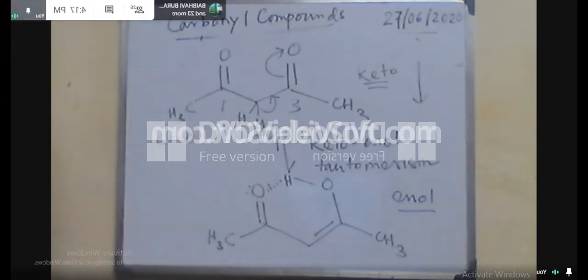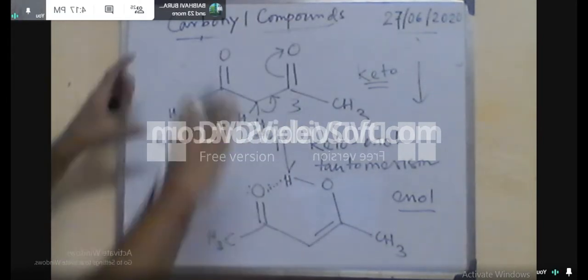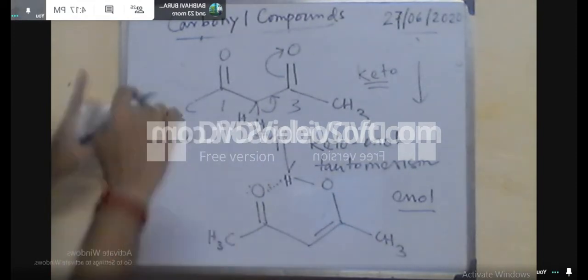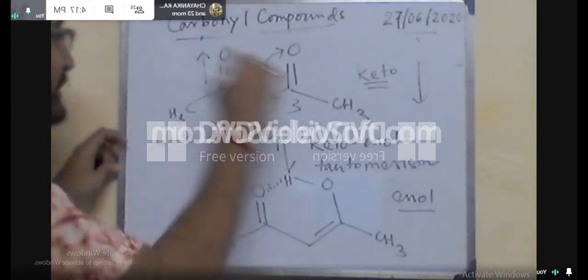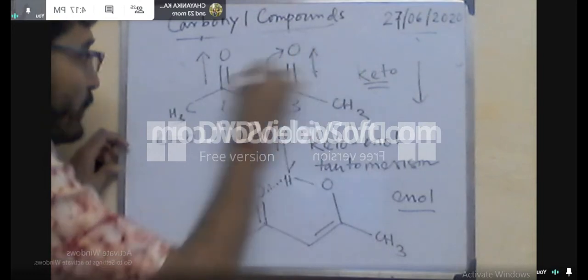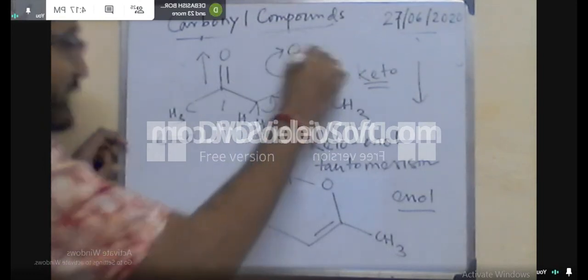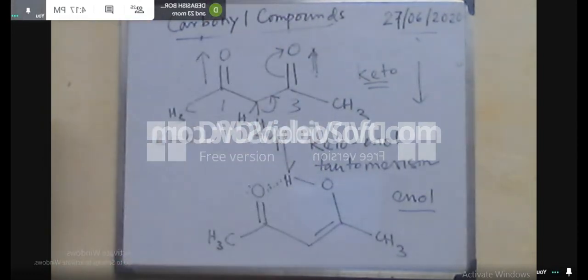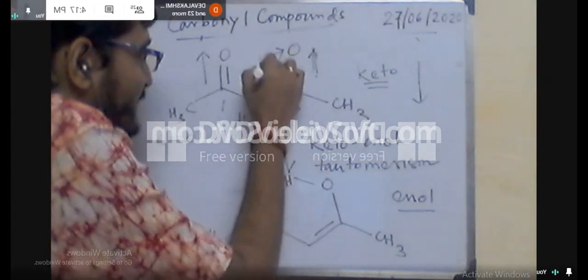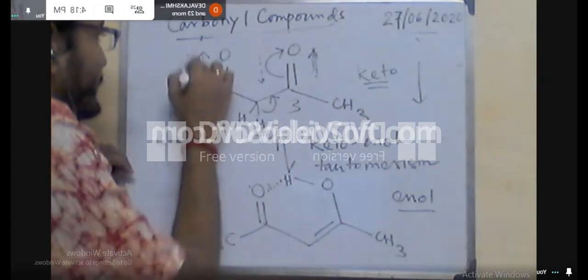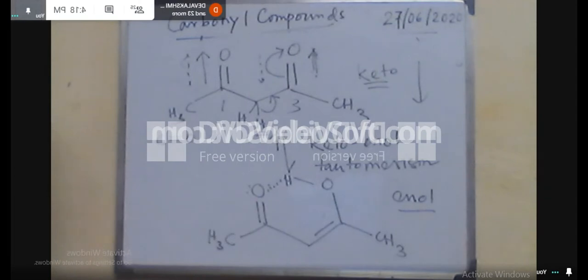Sir, listen. Due to hydrogen bonding, the bond length changes. Okay, hydrogen bonding is present, that's why this is not a pure double bond character. This is one reason, fine. Another reason is that conjugation is present.